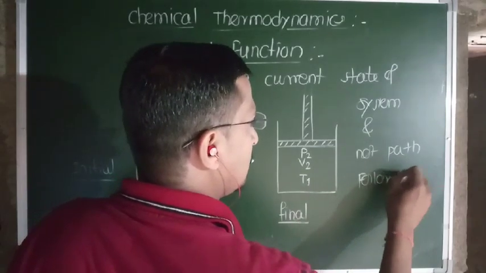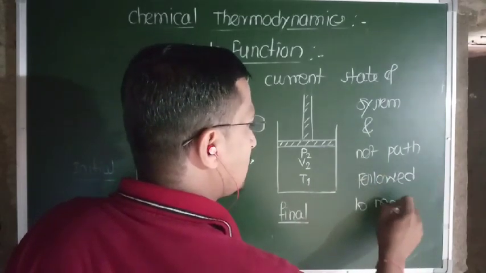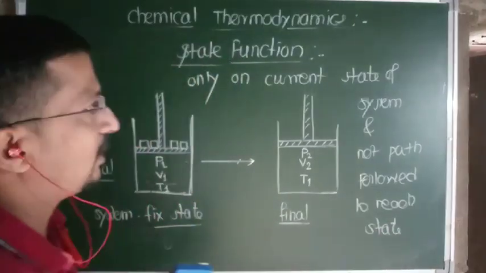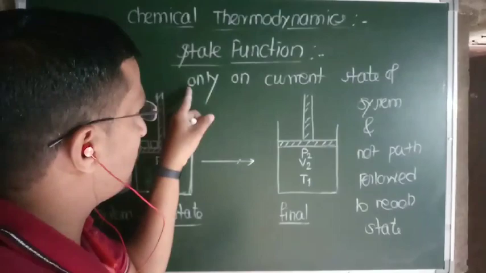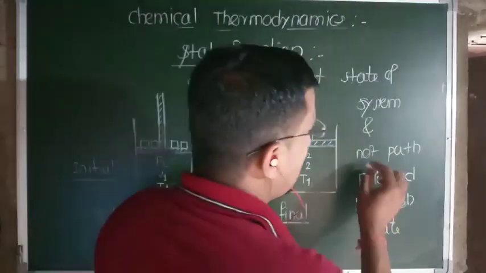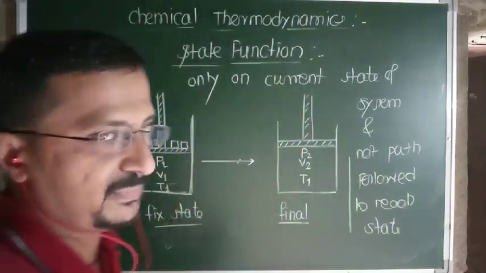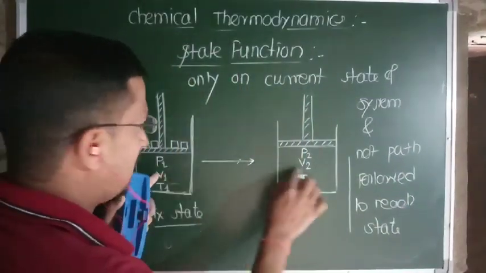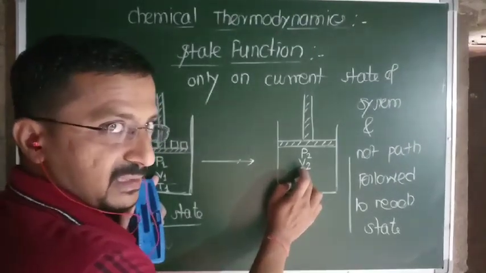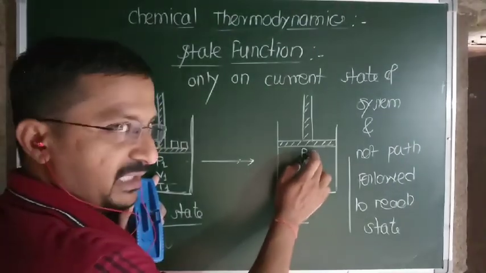followed to reach that state. Means what? State functions are the properties of the system which depend only on the current state of the system and not on the path followed to reach it. Now here by expansion volume increases, but pressure decreases.